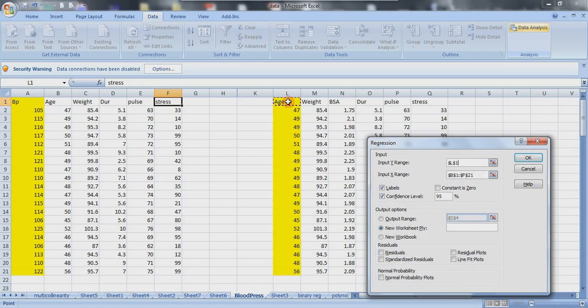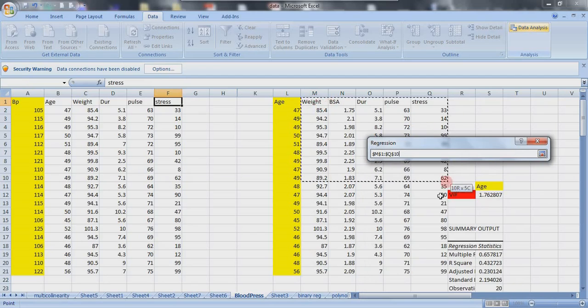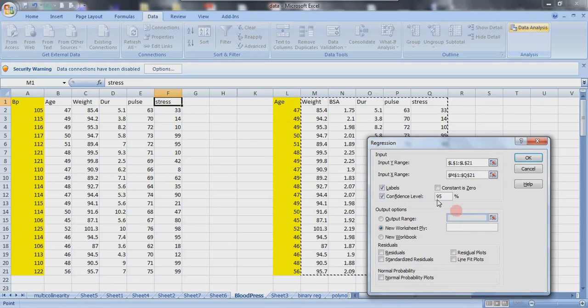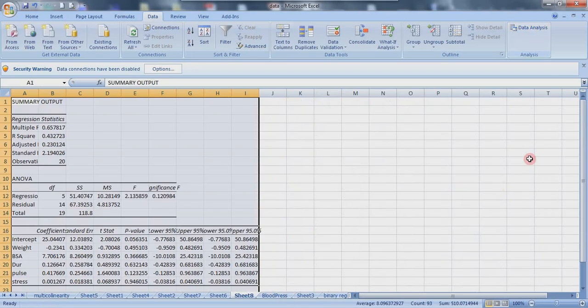Right now this is going to be treated as Y, and for the X we have the remaining independent variables. Then we have the new result. What we'll be interested in in this case is just the R squared. As you can see, the R squared is 0.432723. So that particular